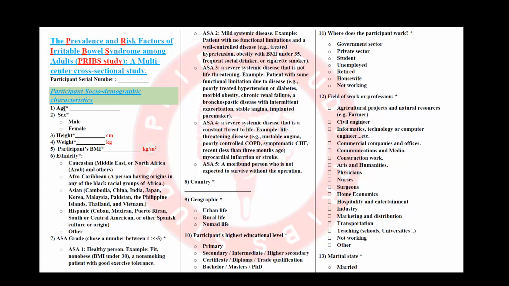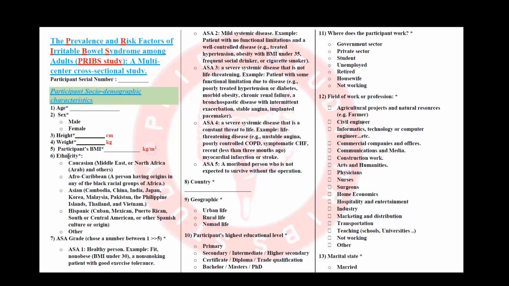As you see, we have the age, sex, height and weight, and the BMI. Please note the units that we use. So for example, the height is in centimeter, the weight is in kilogram, and the BMI is in kilogram per meter squared. It is your responsibility to convert the measurements into the correct unit. Please make sure you write down the measurements in the correct unit.